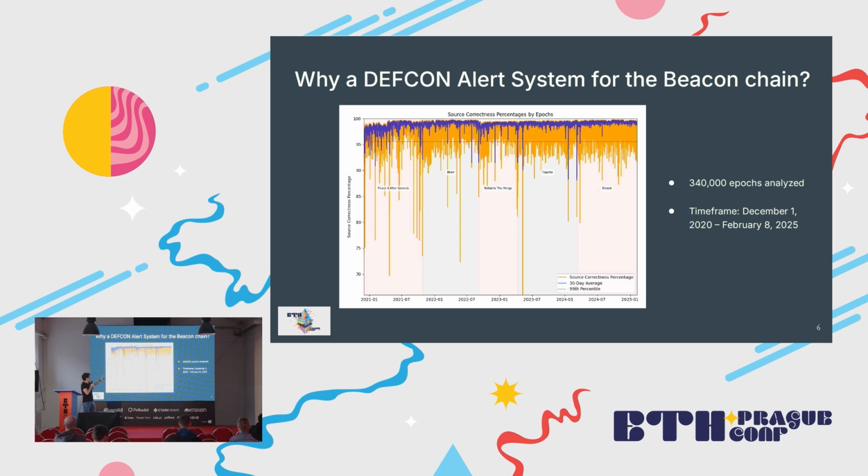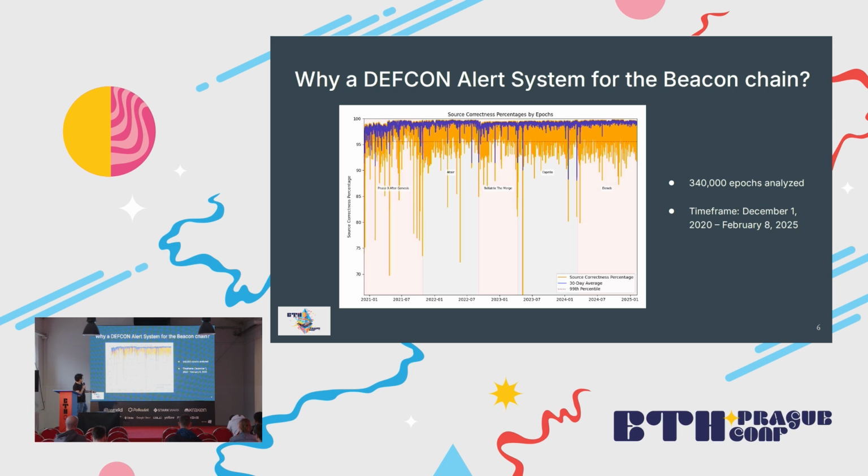So here we have over 340,000 epochs, and what we wanted to analyze is the correctness percentage. The correctness percentage is the percentage of validators agreeing, making attestations correctly and in time. So when we are below 66%, we cannot ensure block finalization.